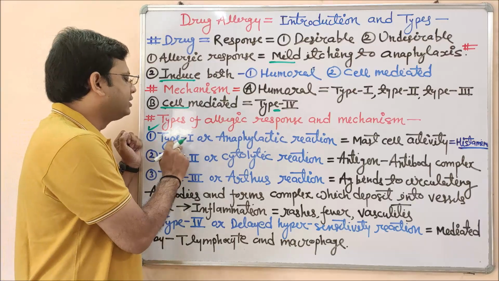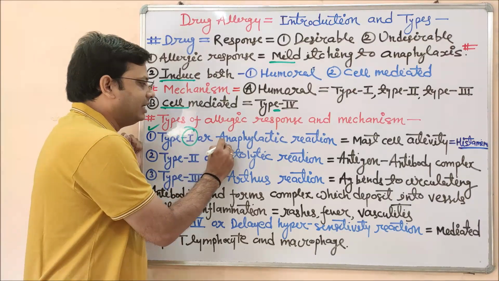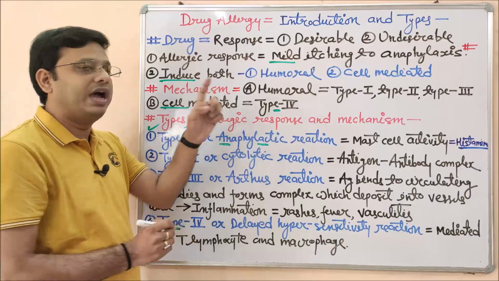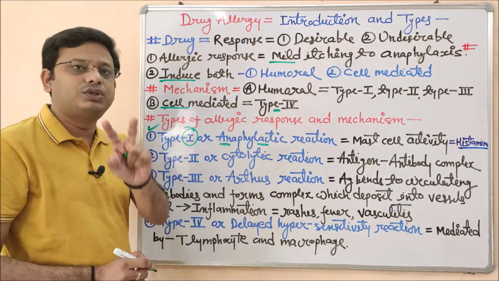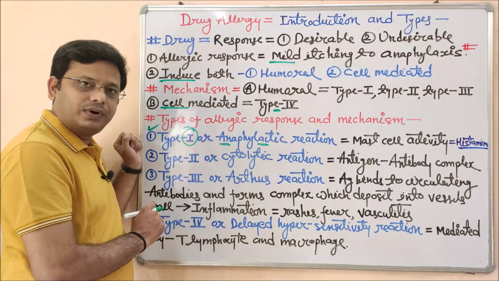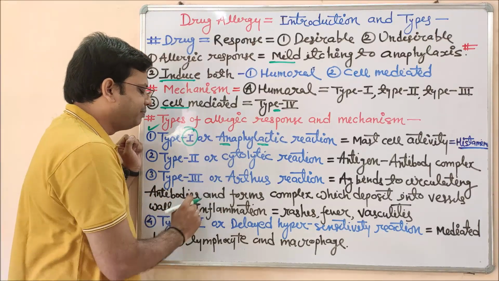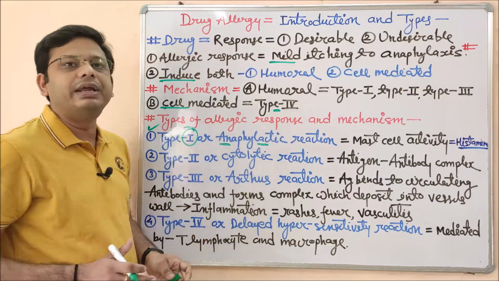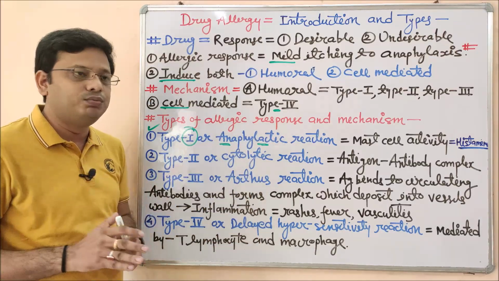So the first type is type 1. This is also known as an anaphylactic reaction. You have to remember these two terms. Both names are very important. Type 1, type 2, type 3, type 4 are the first names, and they also have respective names. So try to understand both these terms.